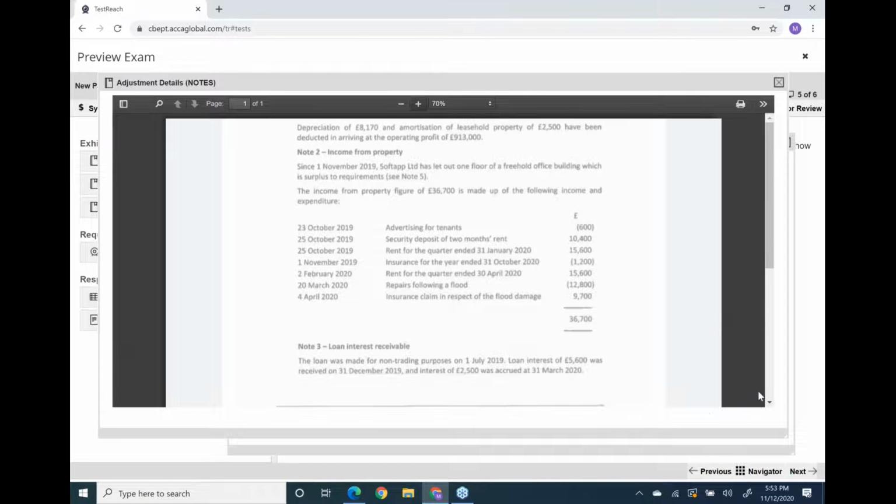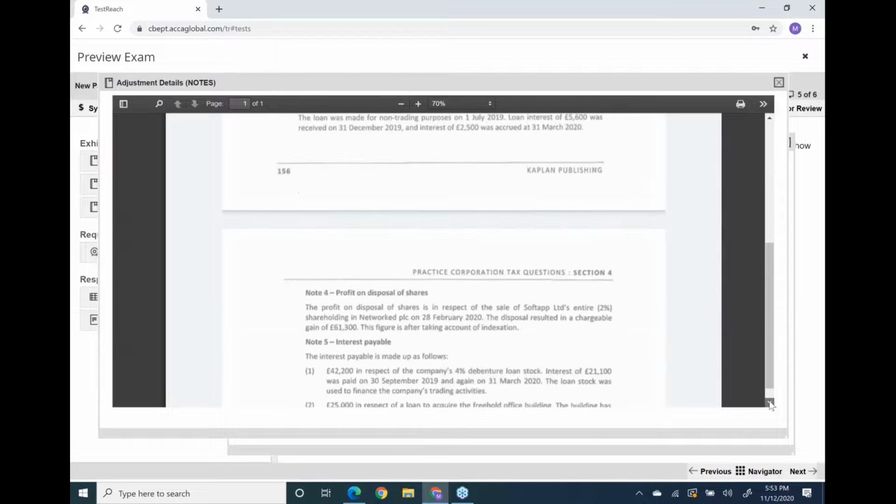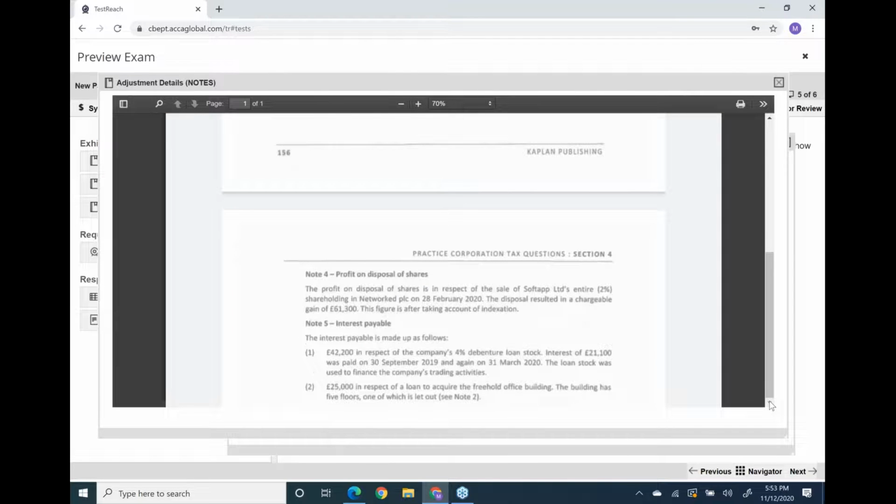Now next, let me move on. Note number four is easiest. It's ready-made marks. Believe me, it's ready-made marks. What is written? The profit on disposal of shares in respect of the sale of Softapp's entire 2% shareholding in Network Limited on 28th Feb 2020.